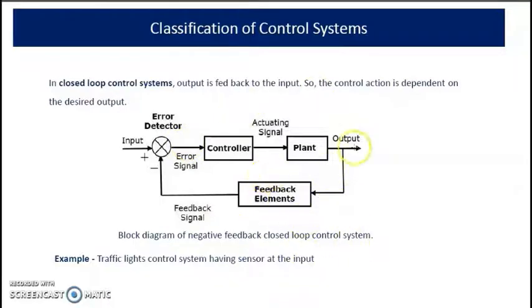So this is the block diagram for a closed loop control system. Here the example is traffic lights having a sensor at the input. That means by using some sensors, it will measure the traffic flow rate, and the controlling action will take place according to the traffic rate.